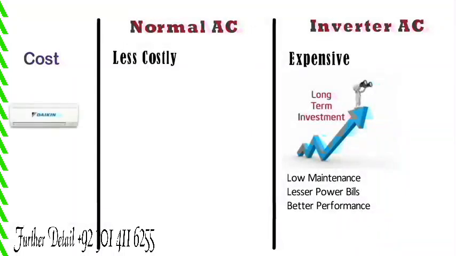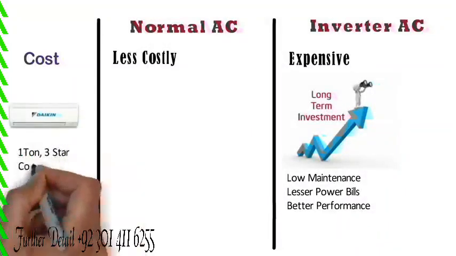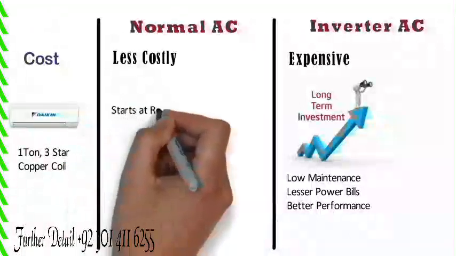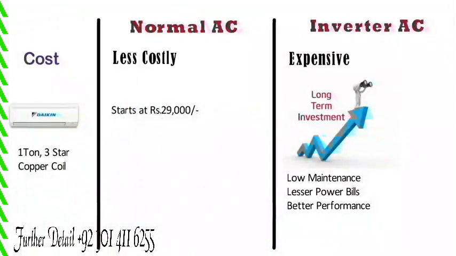Let us take an example of the Daikin brand. The price of a normal 1 ton 3-star rated copper coil AC starts from 29,000 rupees, whereas for the same specifications, the inverter series starts from 32,000 rupees.